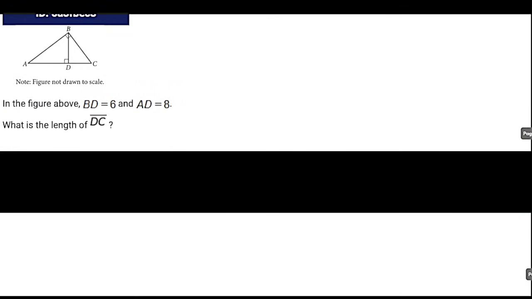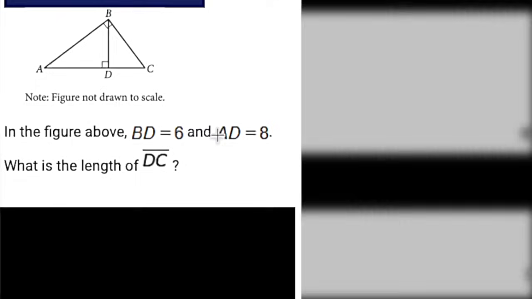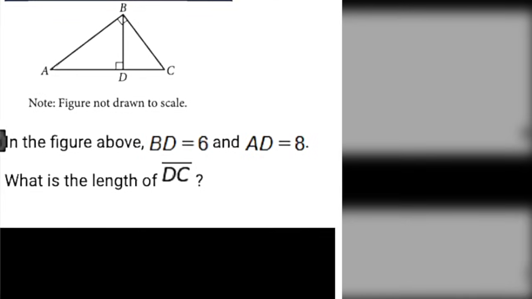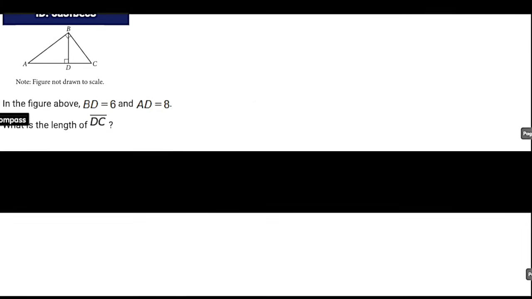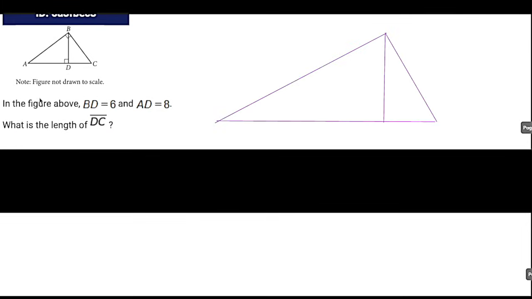This one is going to be a little bit more challenging. So here, it's not telling us anything about similar triangles, but let's investigate. We've got BD equals 6, and they already drew something for us, which is very kind of them. So I'm going to go ahead and label it. And since we have to use scratch paper on the digital SAT, I'm going to redraw this triangle a little bit bigger to the right here. All right, so we have my perfect triangle, and it's telling us that BD is 6 and AD is 8.